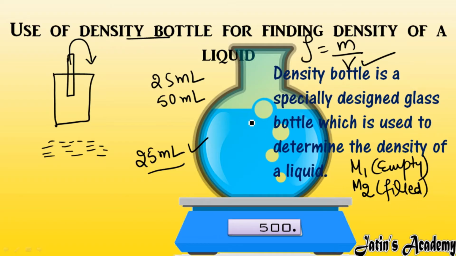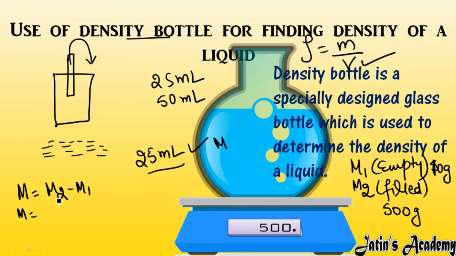Now, what is the mass of this liquid? In order to measure the mass of this liquid, I will subtract both. I will do m2 minus m1. Means, first of all, the filled bottle mass, for example, is 500 gram, and the empty mass is, for example, 10 gram. So in order to measure the mass of this liquid, I use the formula m2 minus m1, means 500 gram minus 10 gram, so the mass of the liquid is 490 gram.